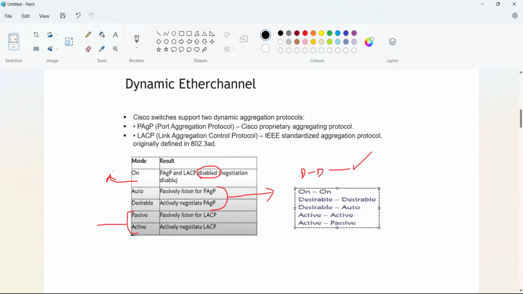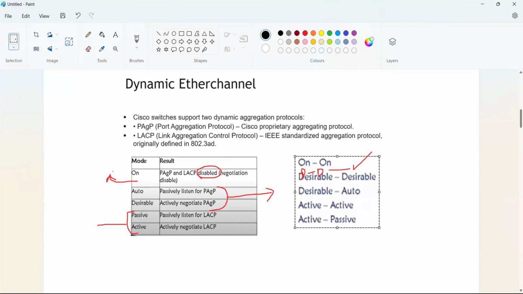Both ends on means we are configuring manually, and disabled it will work. Desirable and desirable, desirable and auto, it will work, and auto, all these functions will work.